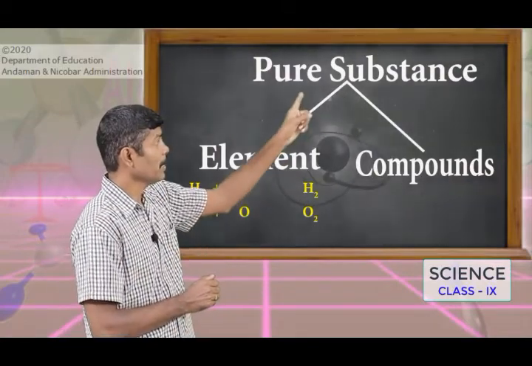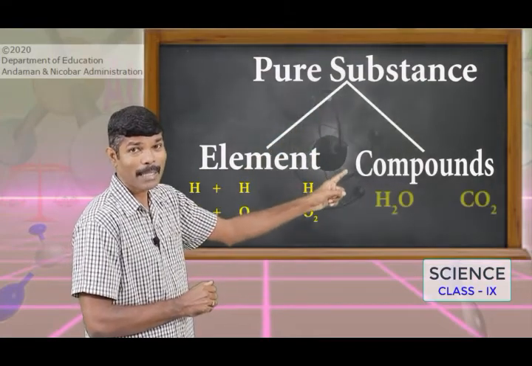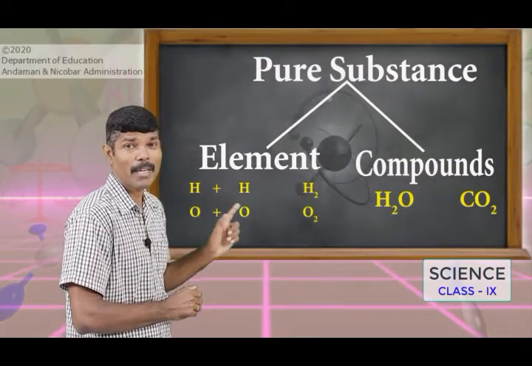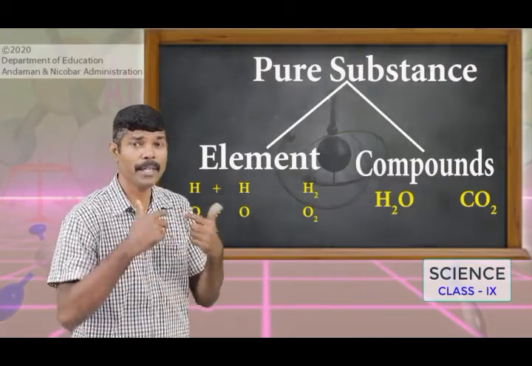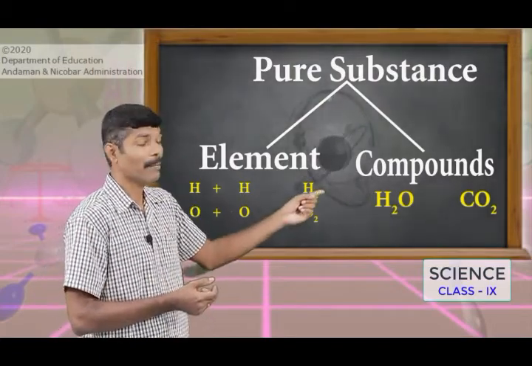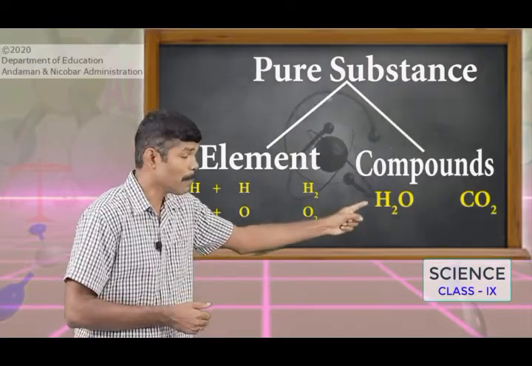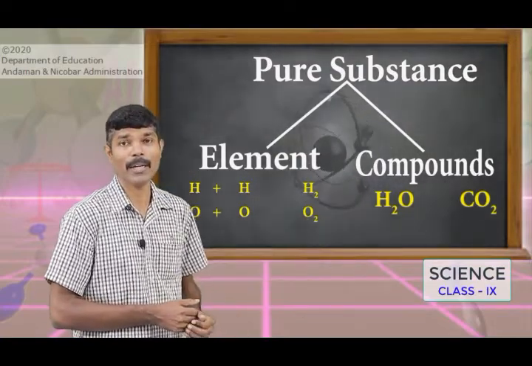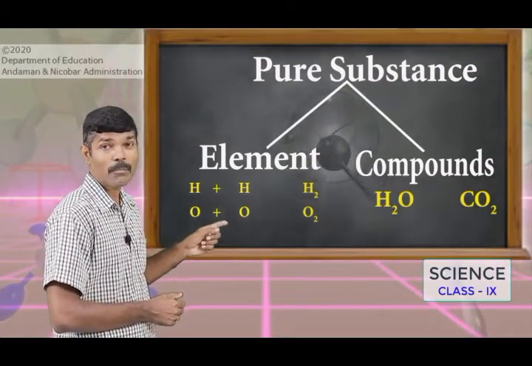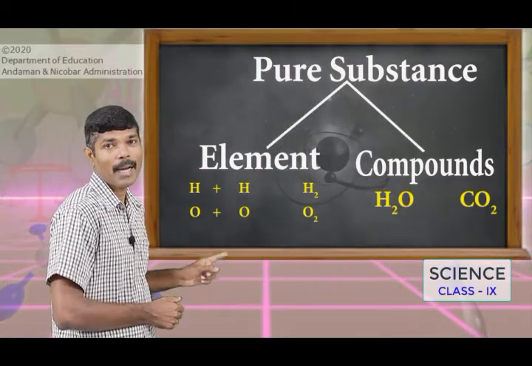Similarly, here you see the pure substance is again classified into compounds. What is a compound? A compound is a combination of two or more different elements combined in a fixed ratio. So carbon dioxide and water are examples of compounds. The smallest particle of a compound is called a molecule, and in this case we have seen that atoms of the same element, when combined, also give a molecule.